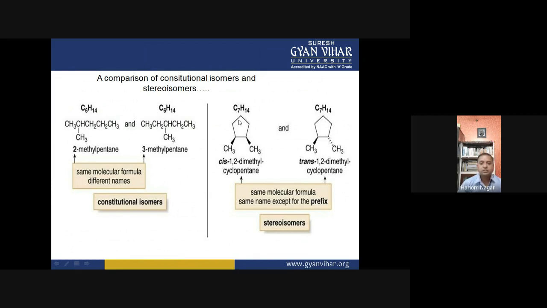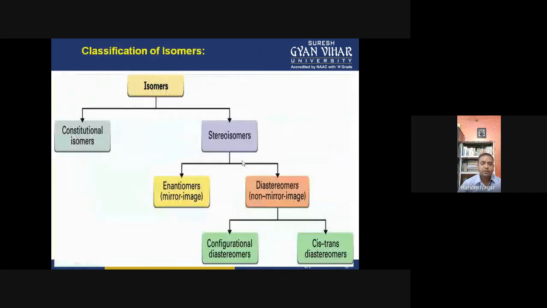If we consider this ring in the plane, then both the groups are above the plane. And in this compound, suppose this group is above the plane, then the other is oriented below the plane. They are opposite to each other with respect to the plane of the ring. Since they are oriented on opposite sides, this is called the trans isomer. And when they are on the same side, this is called the cis isomer. So only these prefixes are different in the stereoisomers.